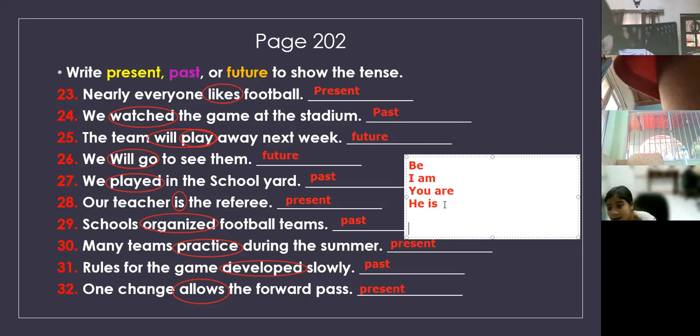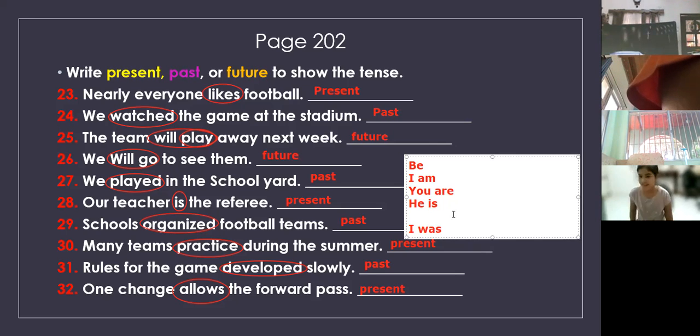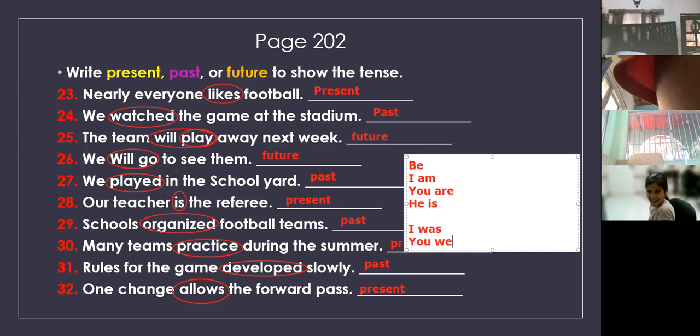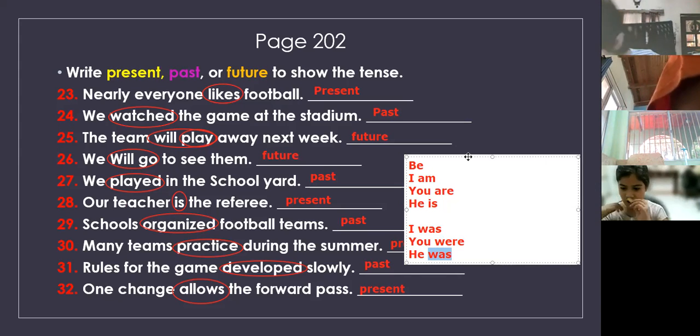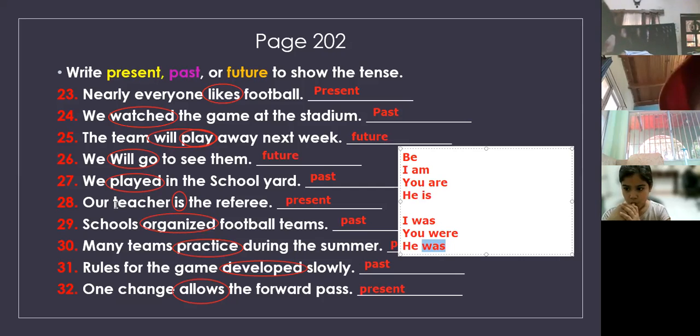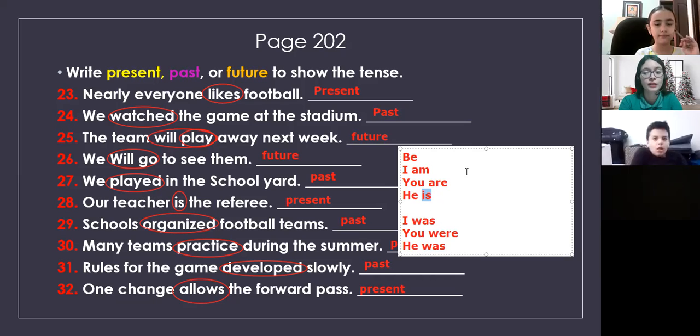In the past, remember the verb to be in the past is I was. So was is the verb. You were. So were is the verb to be, but in past tense. In the past, he was. So you need to study the verb to be to recognize it. So is in 28 is a verb because it's talking about the teacher. It can be a boy, he is the referee, or she is the referee. So is the verb in 28 because it's the verb to be. Okay, thank you, Gabriela.